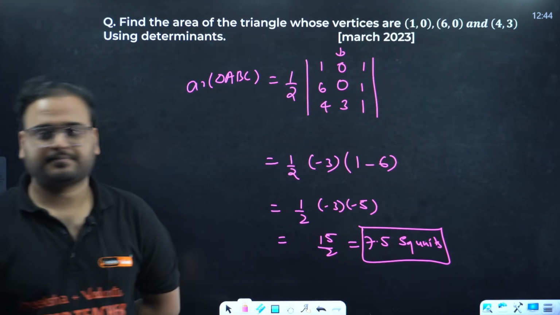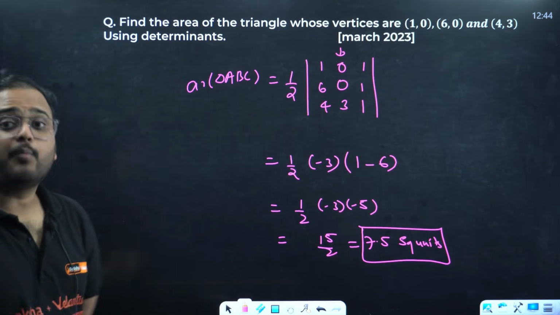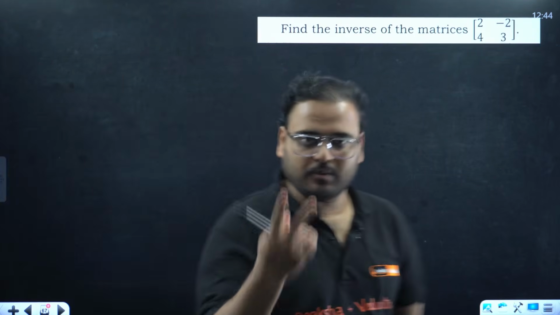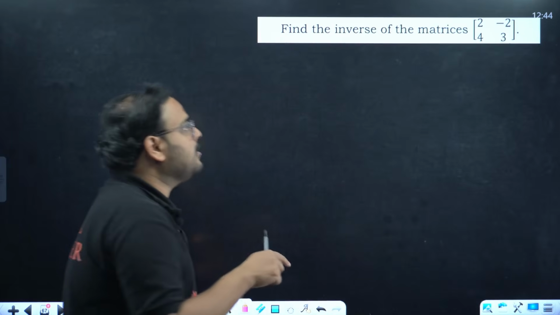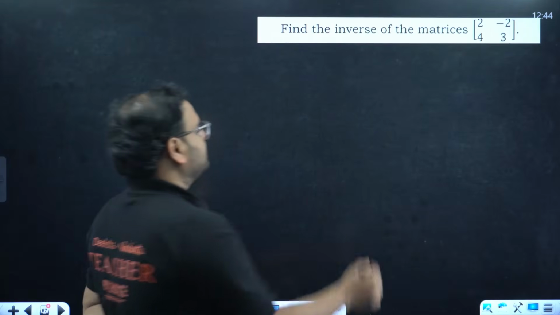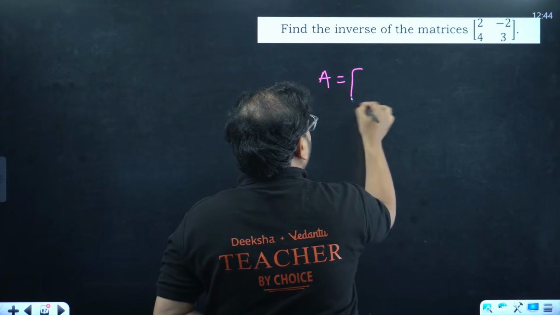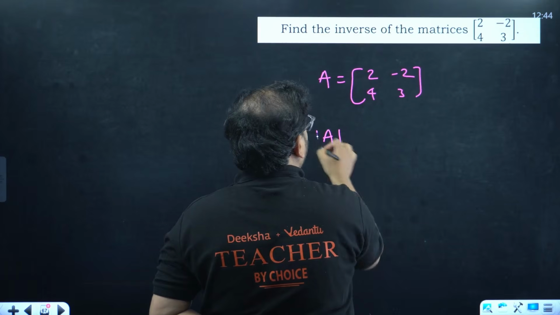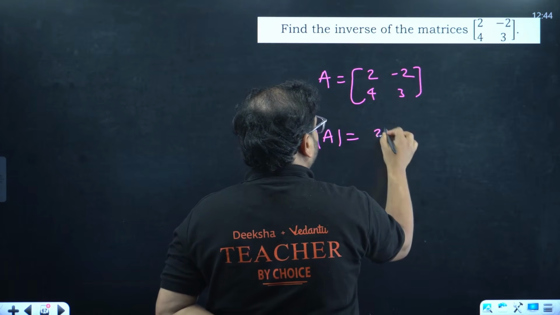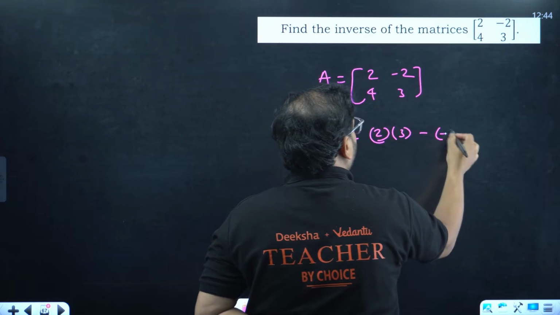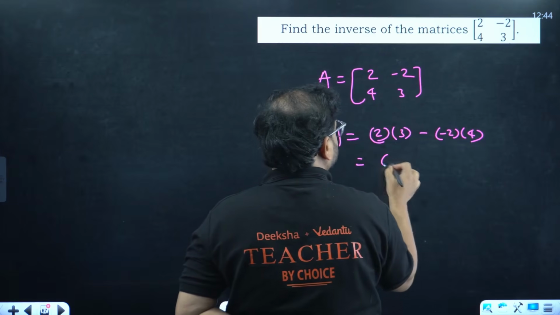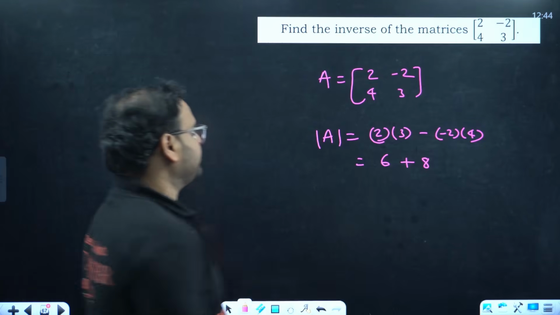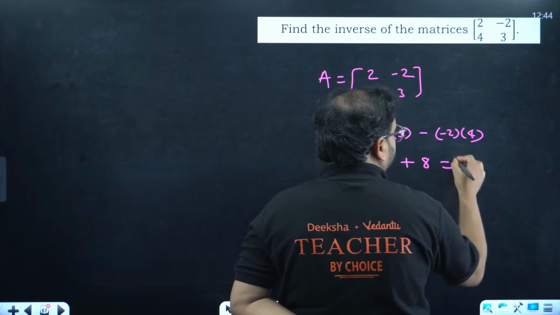2 marker, P by Q. Find the inverse of the matrix. Also a 2 marker. This is not a P by Q, this is going to be from the question bank actually. So if this is the matrix A, 2, minus 2, 4 and 3, the determinant of A will be what? Check this out. 3 into 2 is 2 into 3, basically, minus of minus 2 into 4. I get this value as 6 plus 8, that's 14.